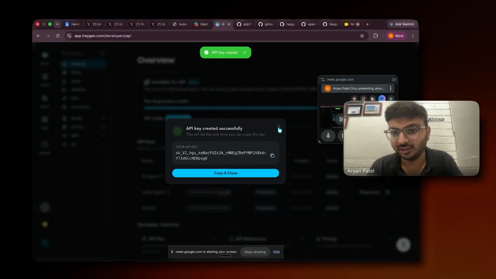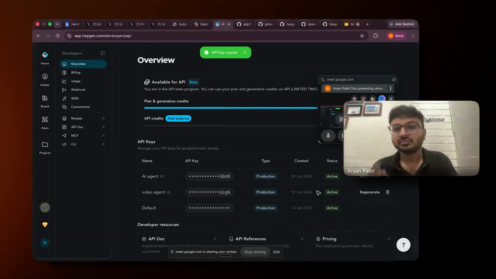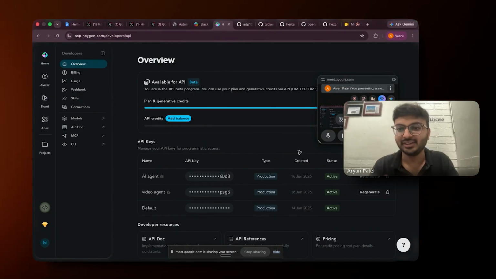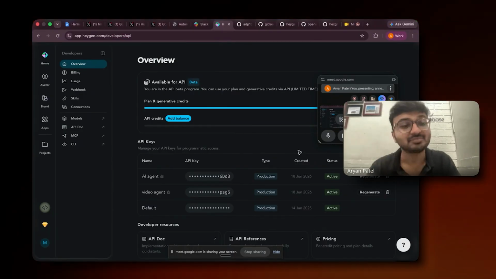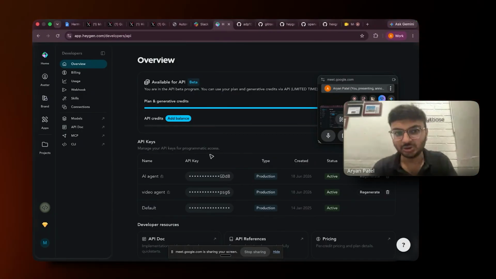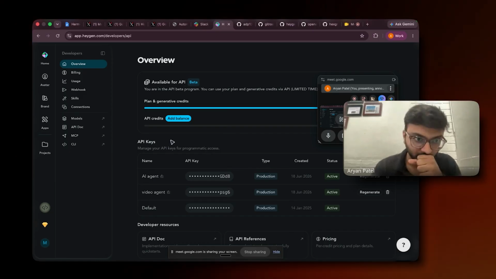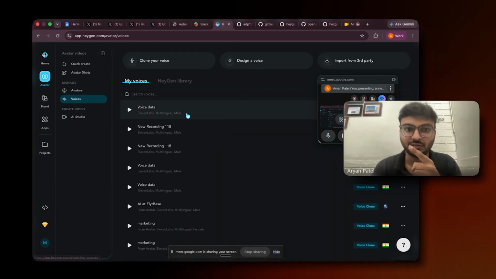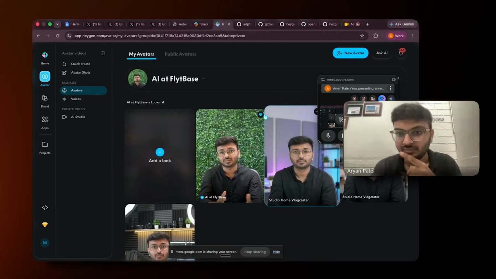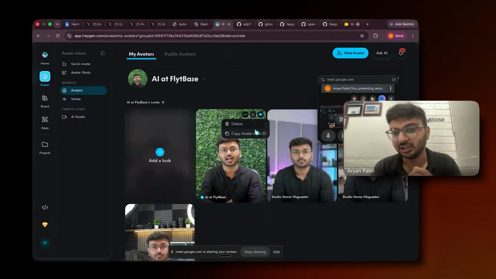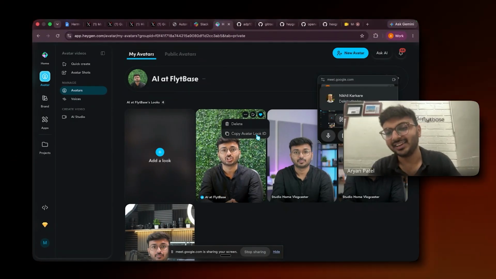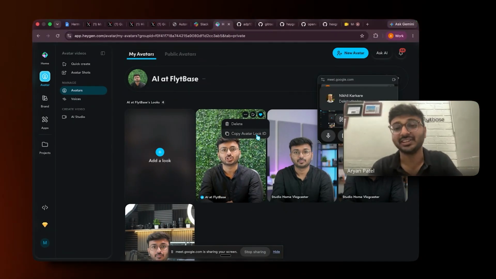Once you have the API key, you can just copy it. I have shown the API key here, so please don't use it. But yeah, just use this API key. Then what you want to do is take this API key, then go to your avatar. Your avatar also has this avatar look ID. So yeah, I'll delete it after the session, obviously.